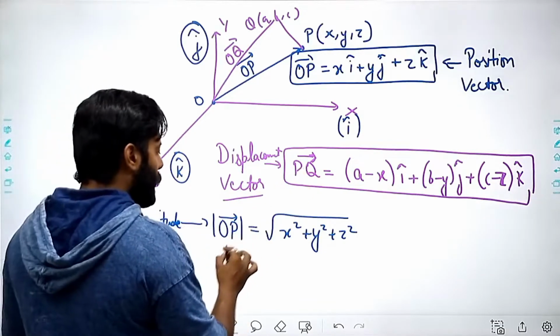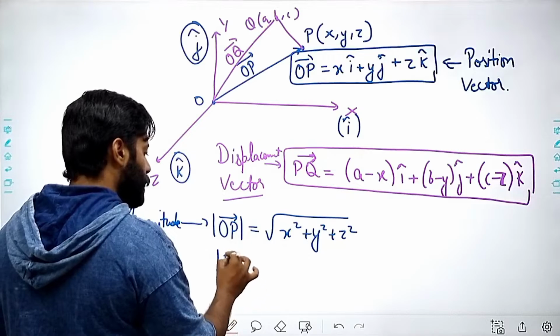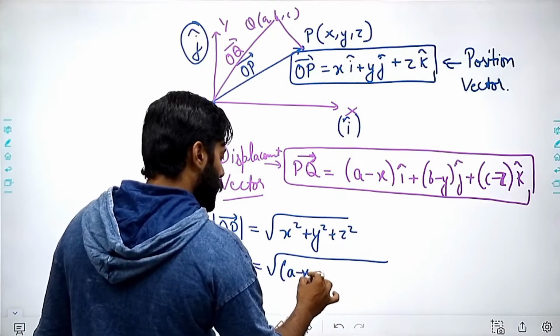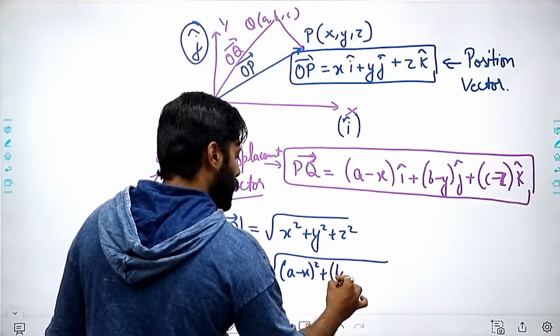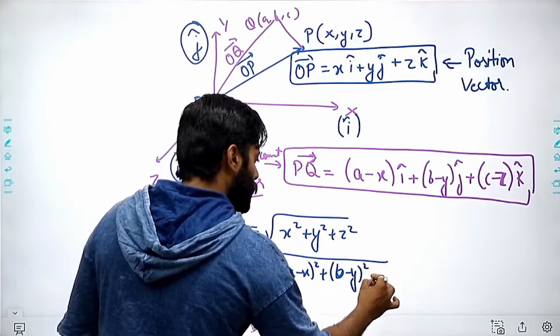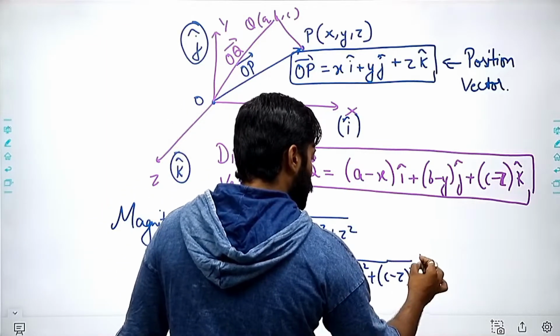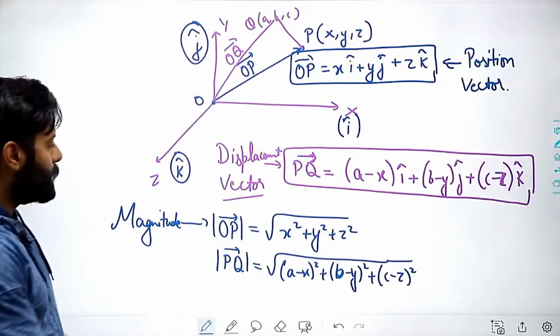And if I have to calculate the magnitude of PQ, then I can say that it will be √((A − x)² + (B − y)² + (C − z)²). Okay, so these are magnitudes.